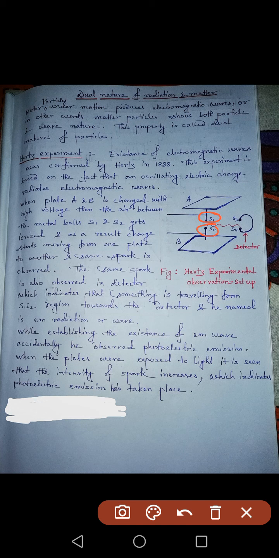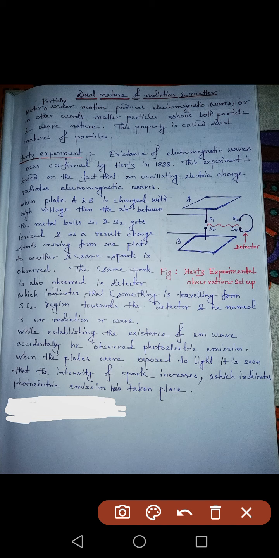During this movement of charge we will be able to see corona discharge. I think you have heard about this name, corona discharge. Anyways, you just remember that from one plate of this system to the other plate there will be movement of charge, or charge will jump from one sphere to the other, and as a result there will be generation of some sparks.